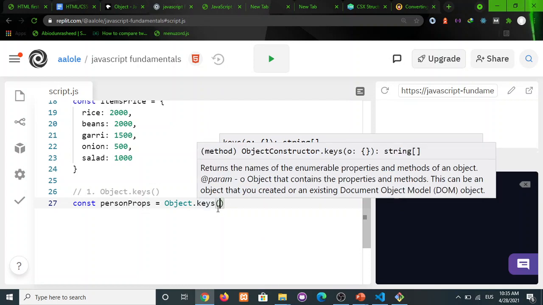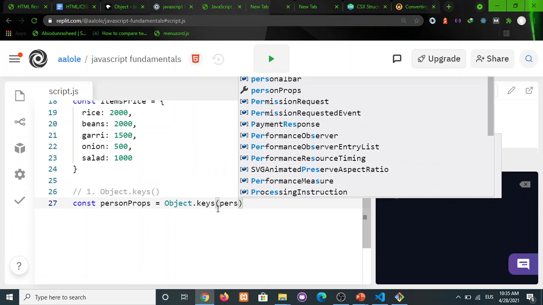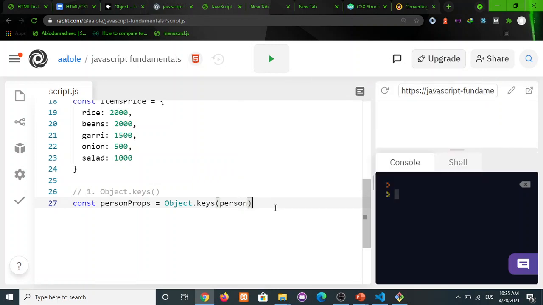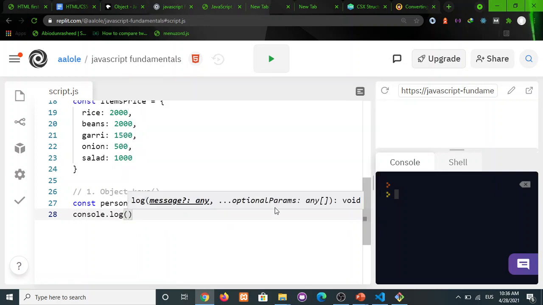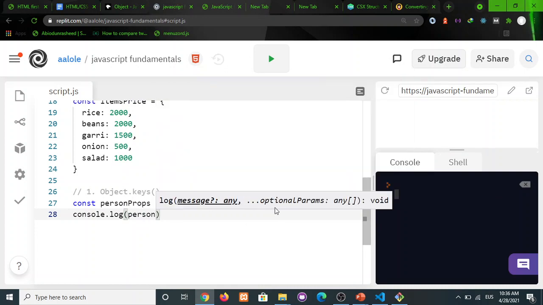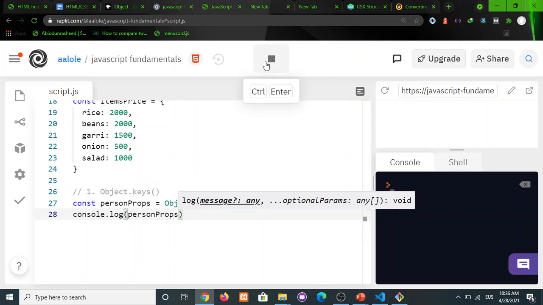All right, so the object I'm interested in here is, okay, let's say person. Okay, and so let's console.log that, personProps. Okay, and let's run that.